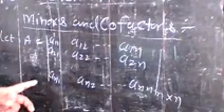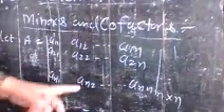Write it, have you written that? Write this one: A is equal to this determinant of order n.